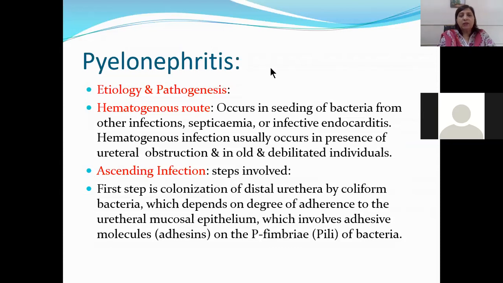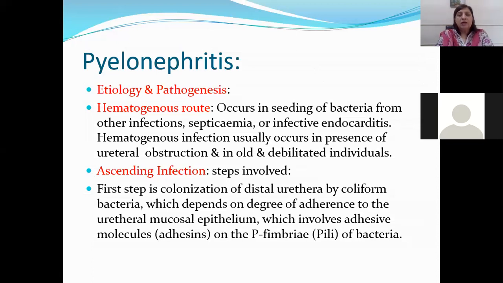So hematogenous spread occurs in the seeding of bacteria from other infections like septicemia or infective endocarditis. Hematogenous infection usually occurs in the presence of ureteral obstruction in an old and debilitated individual. So those people who have some other infection in the body, like infective endocarditis, or who are suffering from septicemia, the infective organisms can travel through the bloodstream and lodge, especially in those people who are old and debilitated.